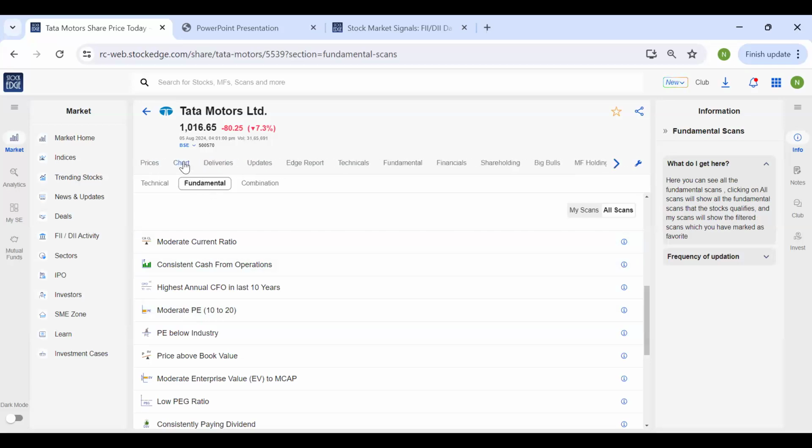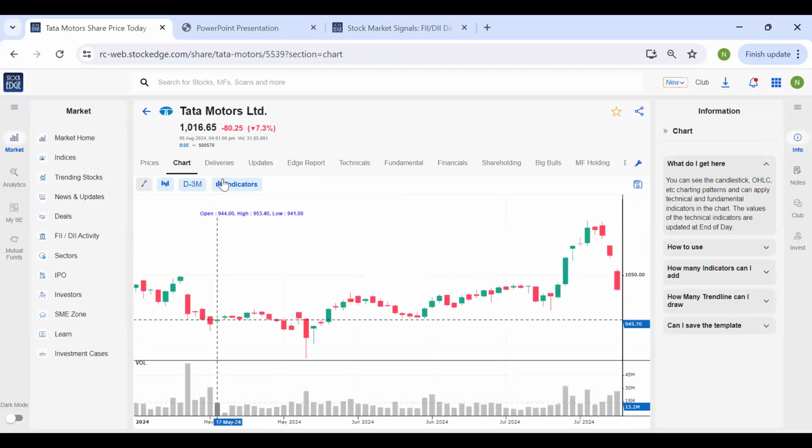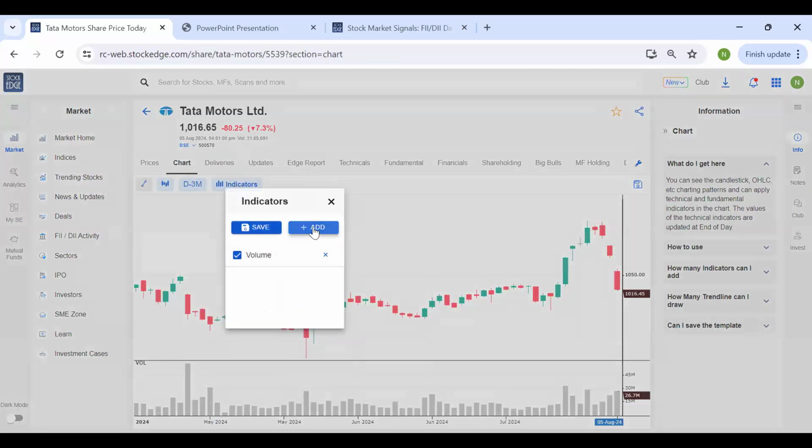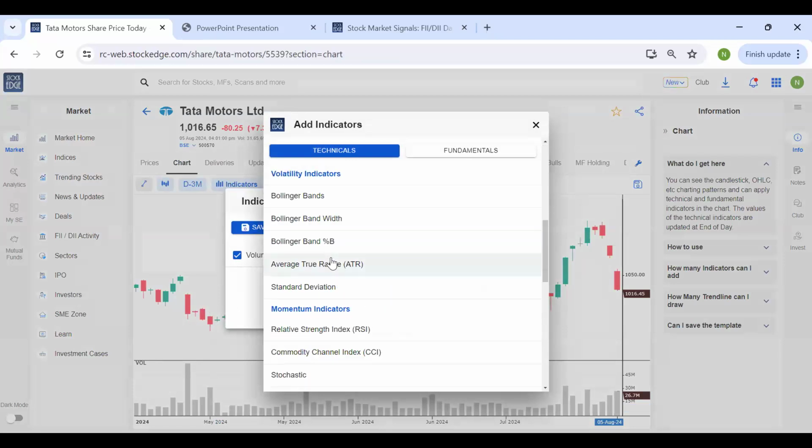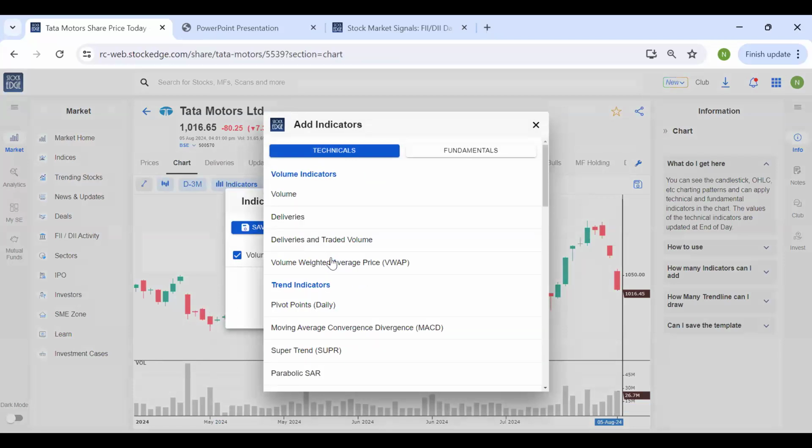So to add an indicator in the chart, just click on chart, click on indicators, just click on add, and you can find the indicator that you wish to add and you can add the same.